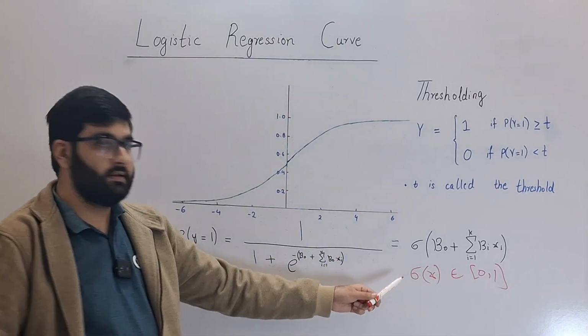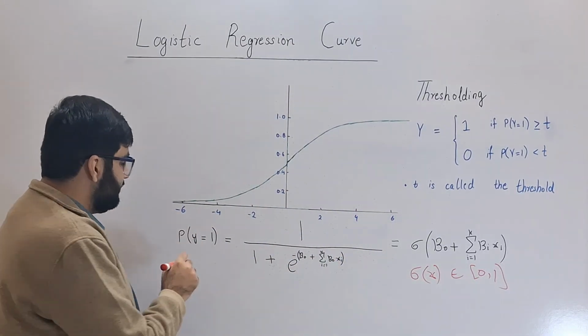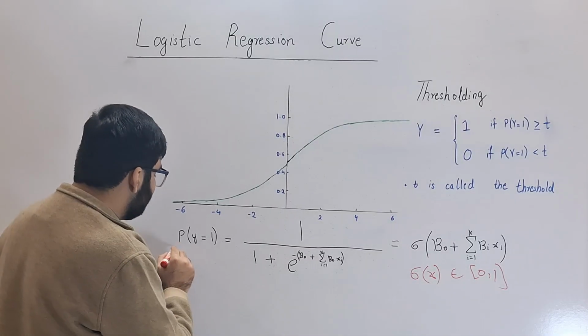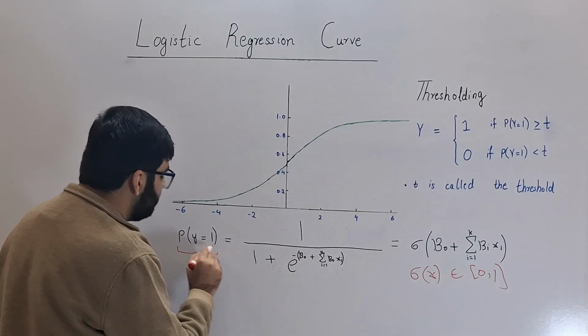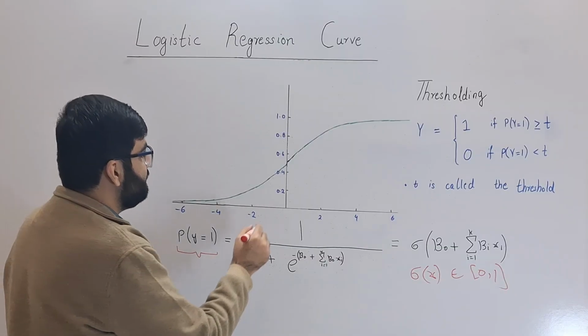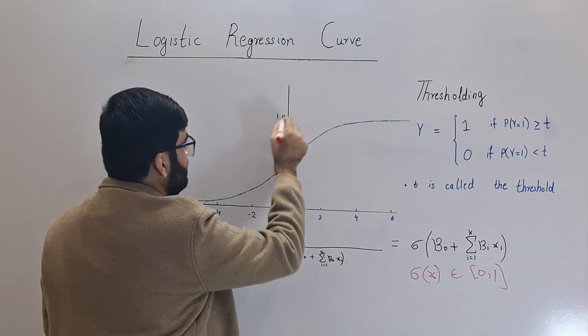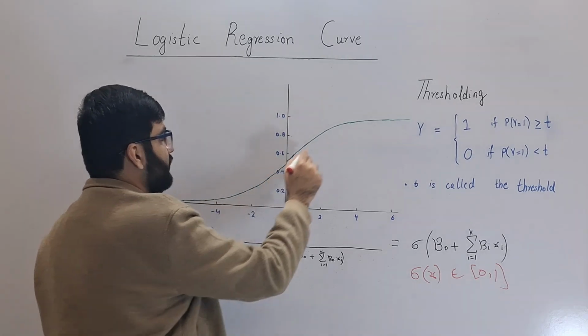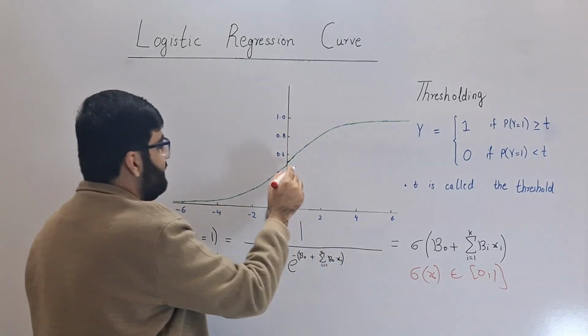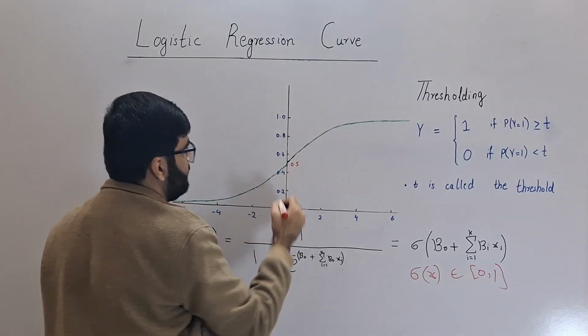So it is one of the best choices for modeling probability. Remember that we are talking about the probability of the target variable equaling 1. Therefore, the plot of the target variable is restricted from 0 to 1. This is the curve of the sigmoid activation function. It is crossing the y-axis at 0.5.